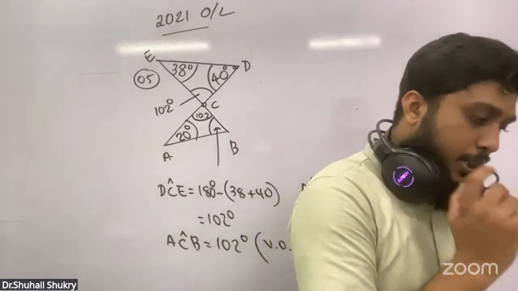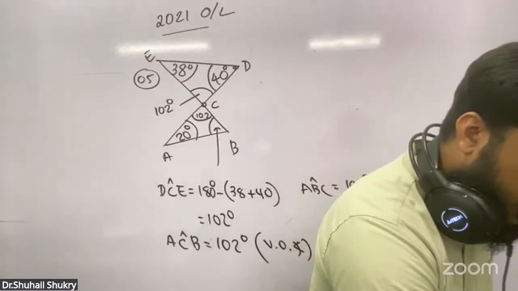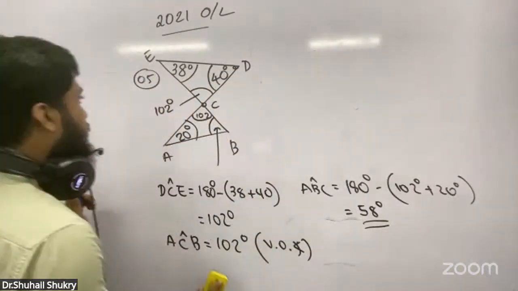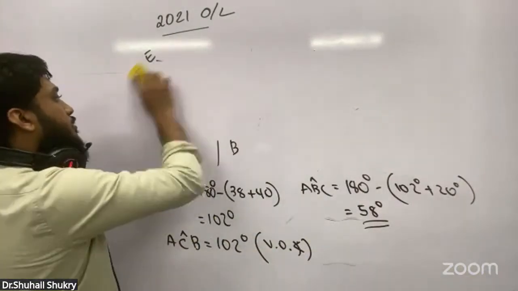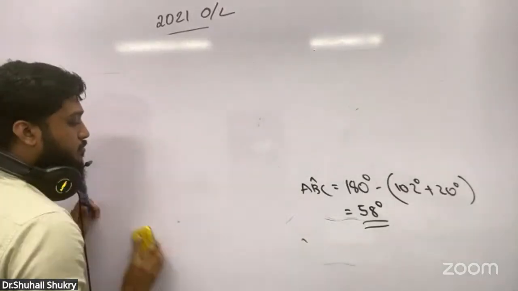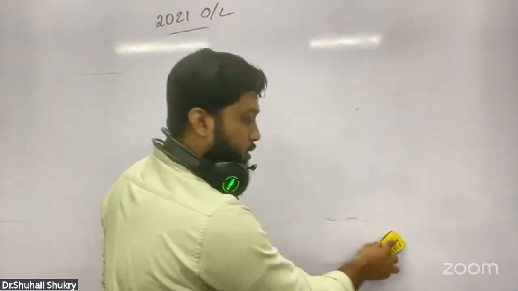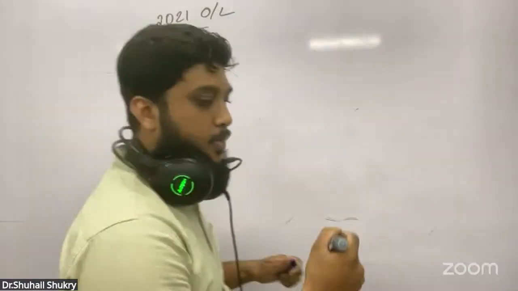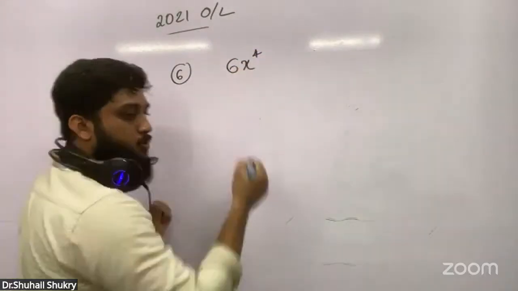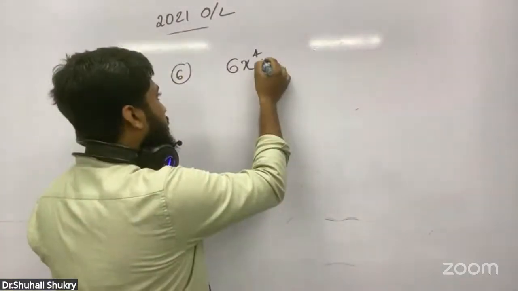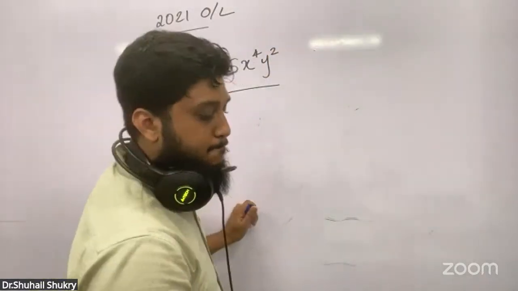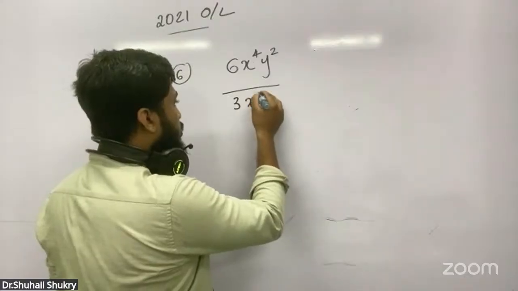Okay, the sixth question of 2021 O level. See the sixth question. What is the sixth one? Sixth one they have given 6x to the power 4 y to the power 2 divided by 3x to the power 2 y.